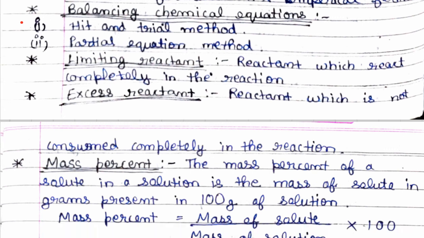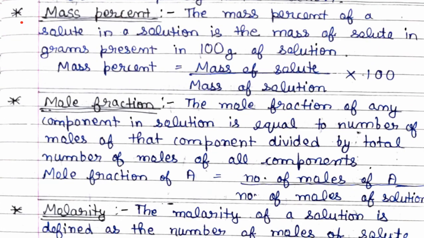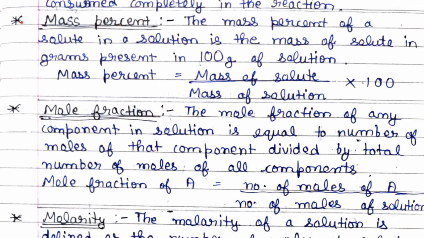Next is mass percentage. The mass percentage of a solute in a solution is the mass of solute in grams present in 100 grams of solution. Mass percentage is equal to mass of solute upon mass of solution, into 100. Next is mole fraction.